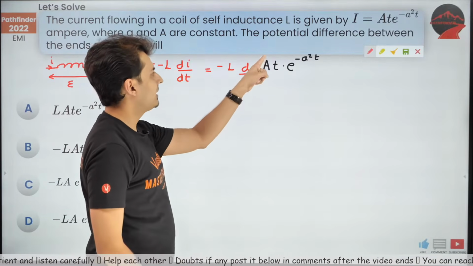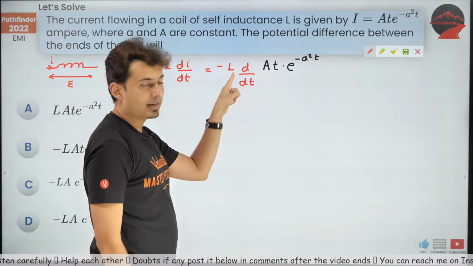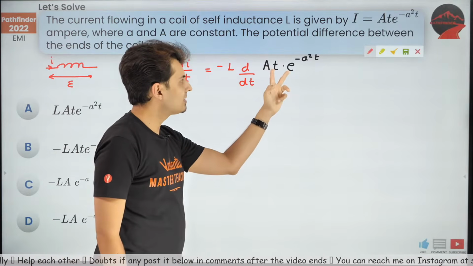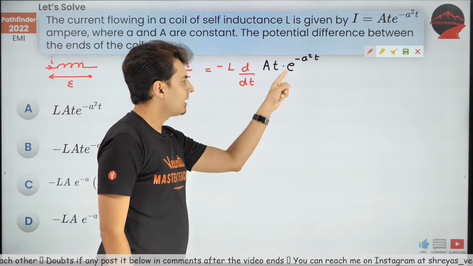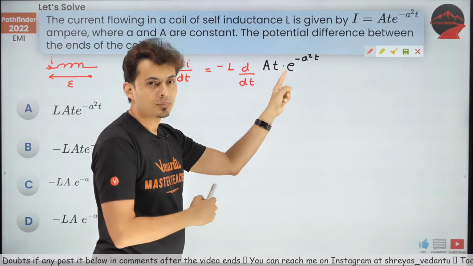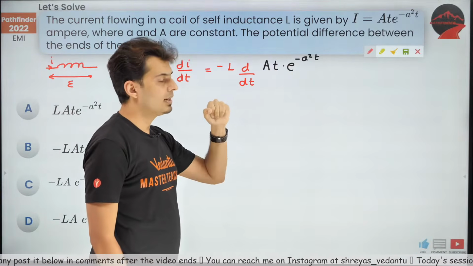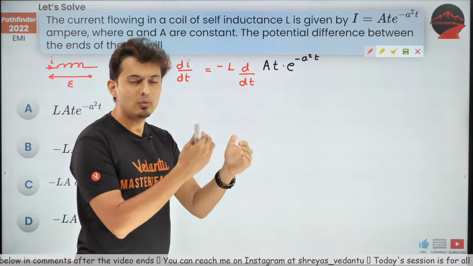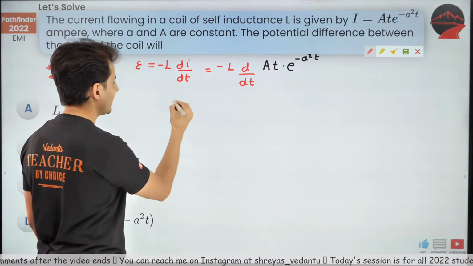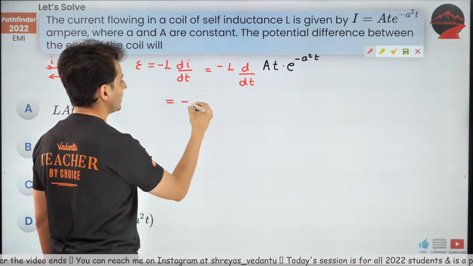Now you can see a is a constant, I can move it outside. But do you see there are 2 functions here? One is t and the second is this exponential function. Whenever you have a product in derivatives, you use the UV rule. How does it work? Try to remember it in case you have forgotten.